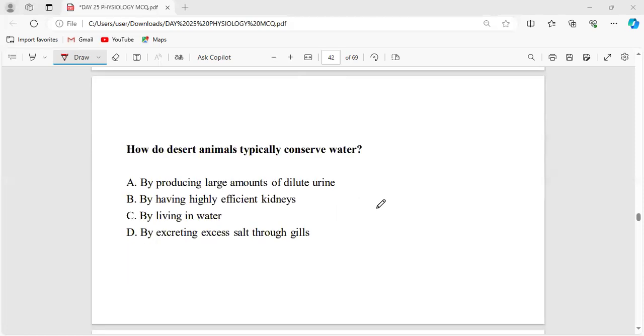Okay, now how do desert animals typically conserve water? By producing a large amount of dilute urine, by having highly efficient kidneys, by living in water, by excreting excess salt through gills.